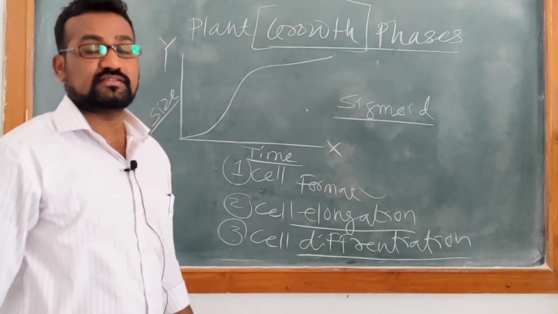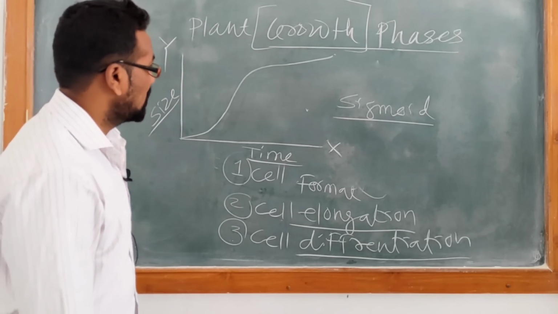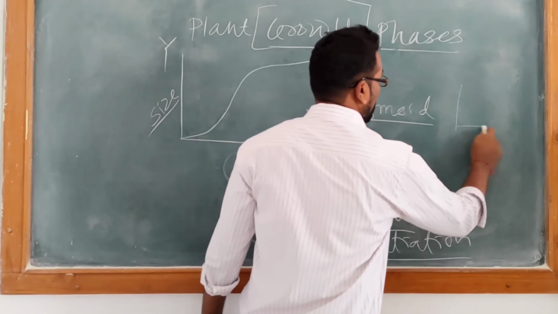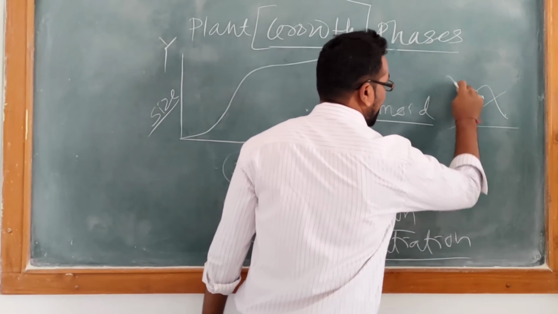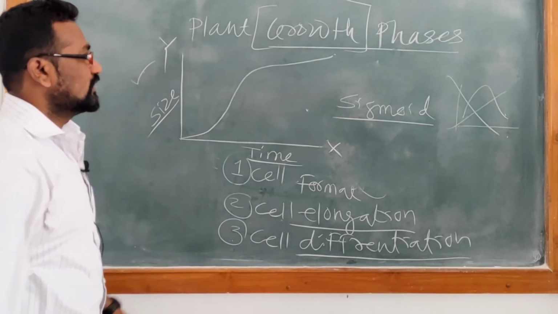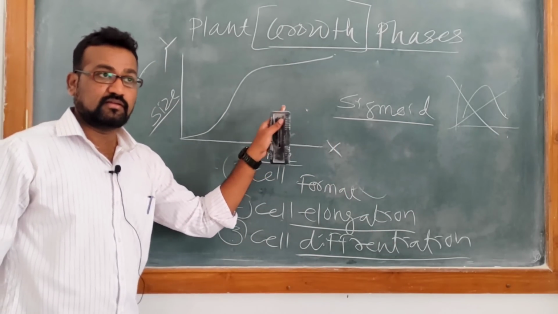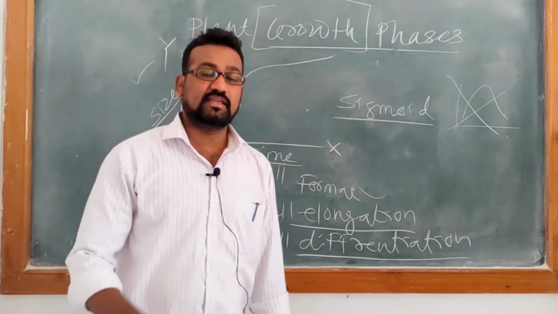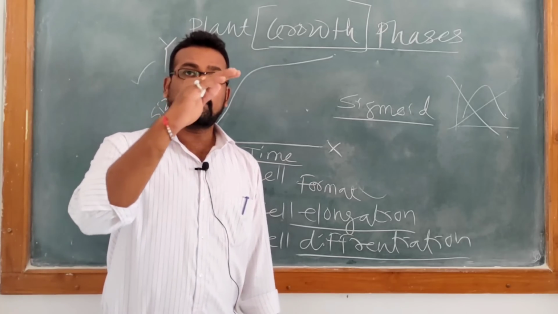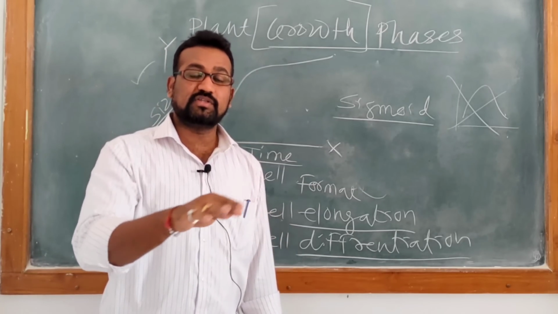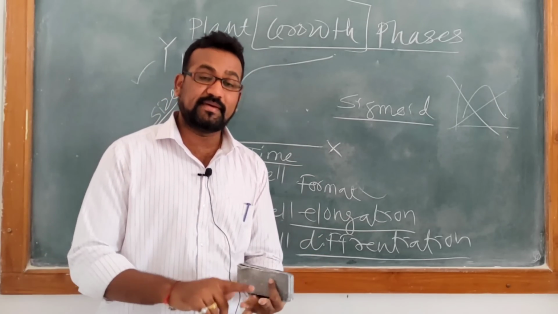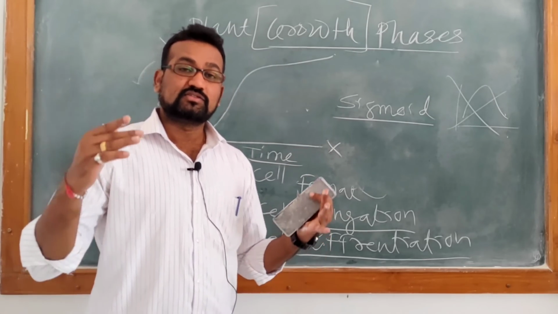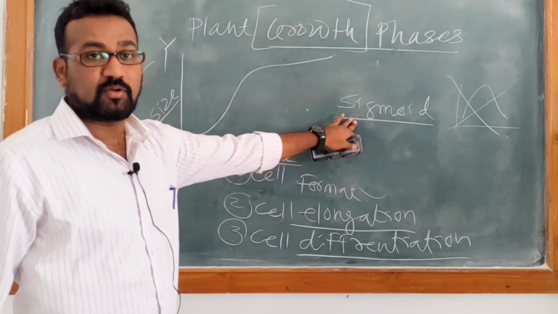You must have studied different types of curves. If this type of curve is there, then it is bell shaped. So we are not talking about bell shape, we are talking about sigmoid. So please remember this word. If in an MCQ exam they give you an option, from the figure decide which type of growth phase curve it is, the options may be sigmoid, bell shaped, linear. So you have to find the word sigmoid there.